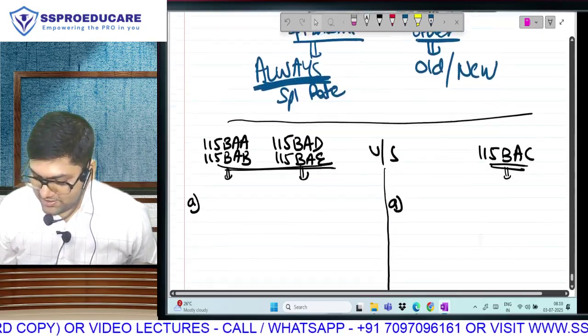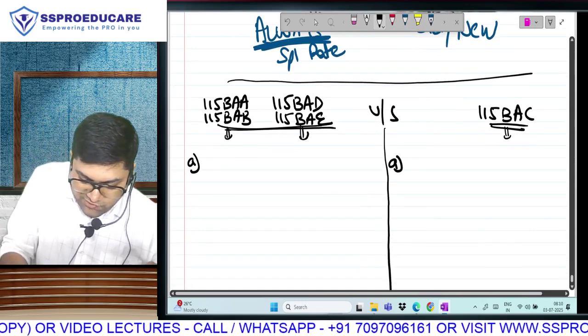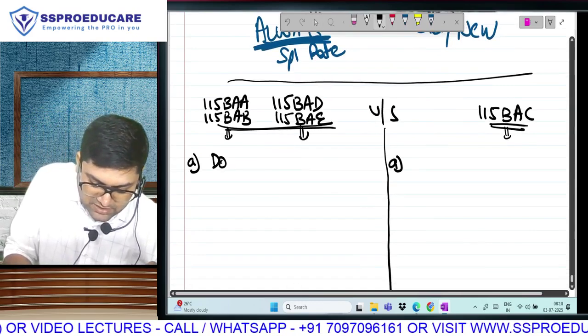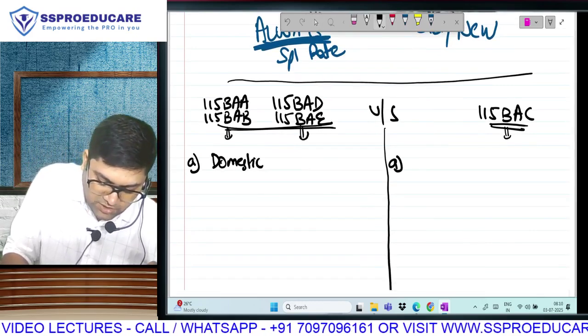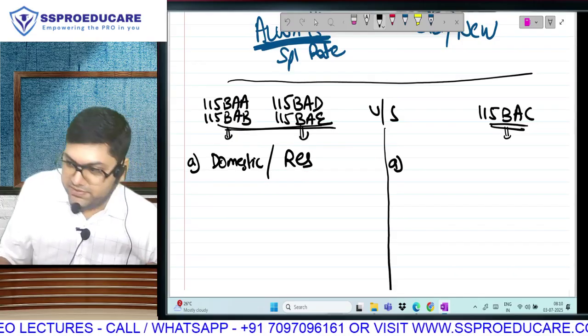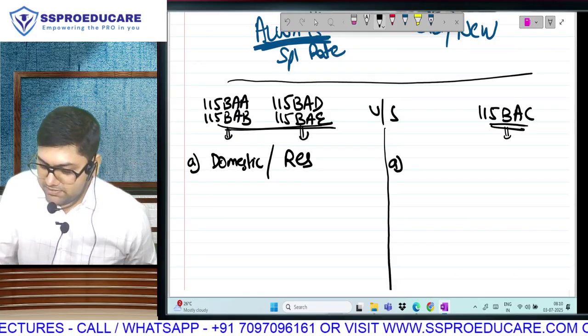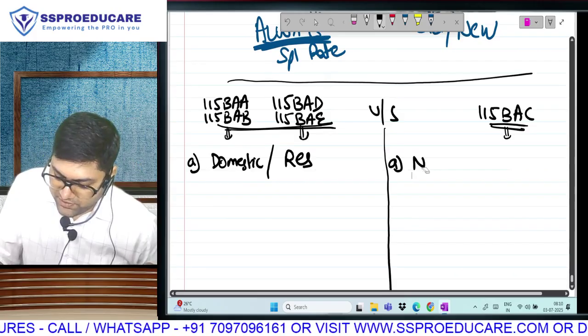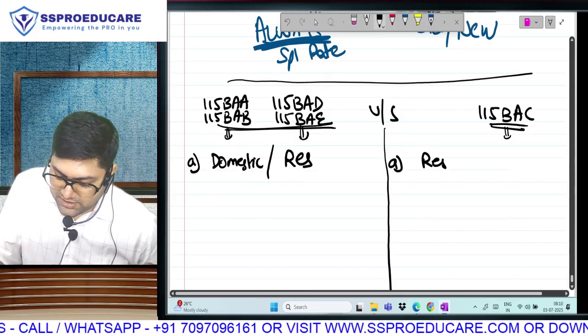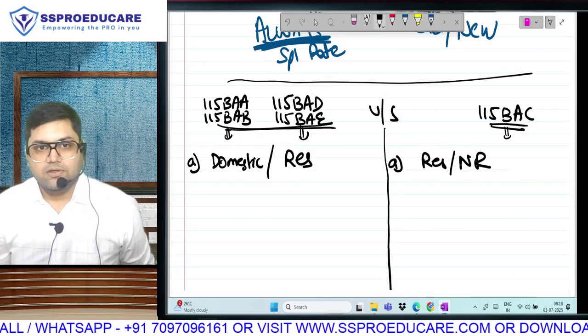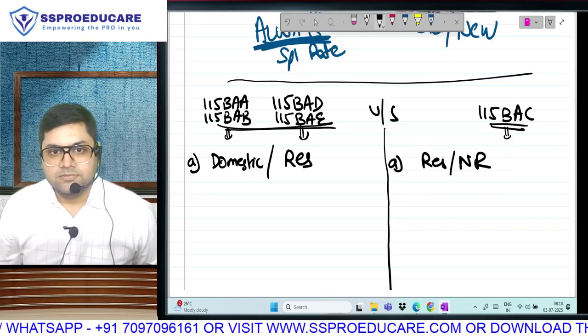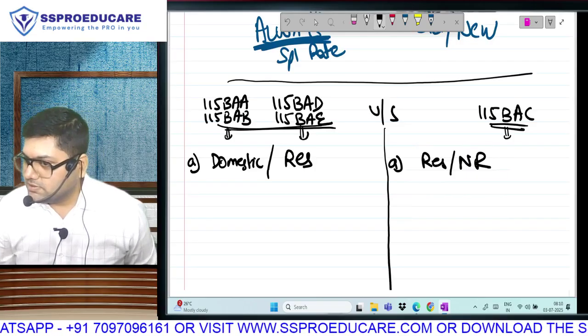Observe? So first difference, for companies they are specific that it has to be domestic, for cooperative society they have used the word resident. But did you observe, for 115BAC everyone is covered, that means you can be resident or non-resident. Understood?